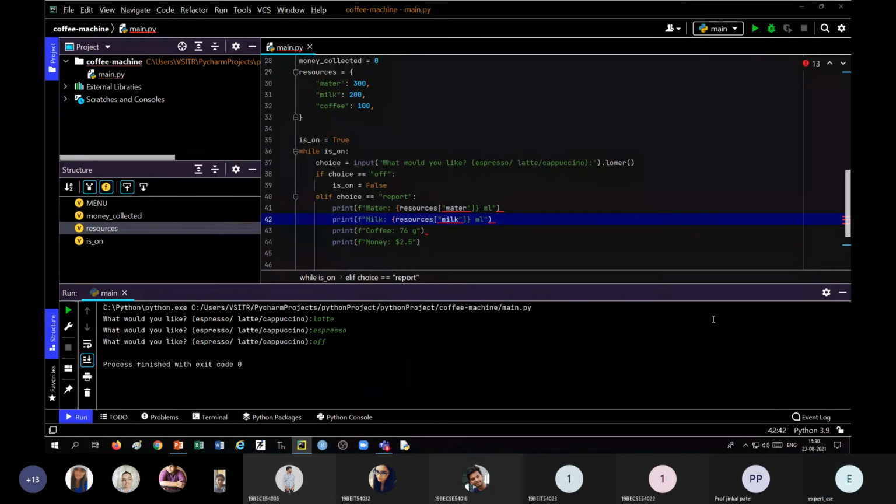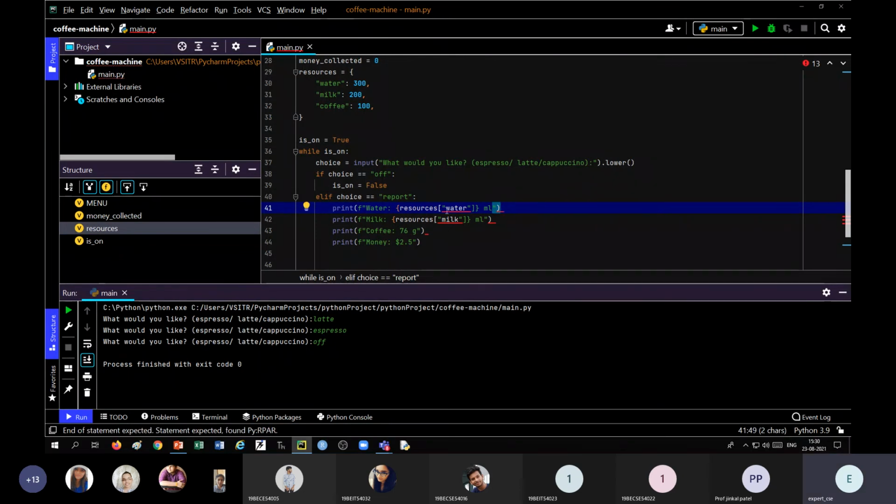Okay, still we are finding an error. Because outside we have used double quote, we cannot write double quote inside the output content. So here if we write single quote, then it will work properly, right?